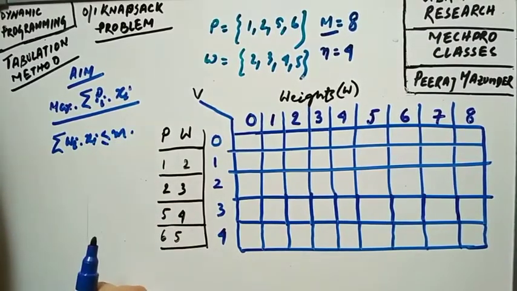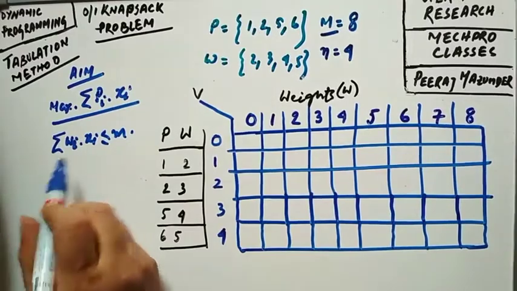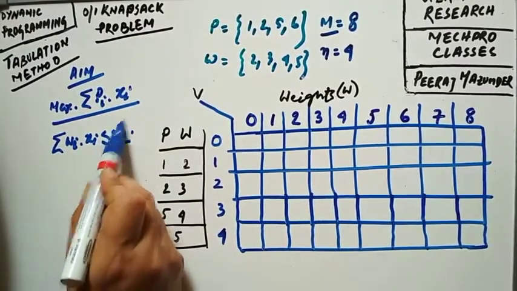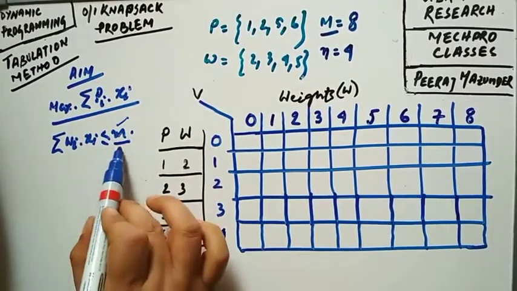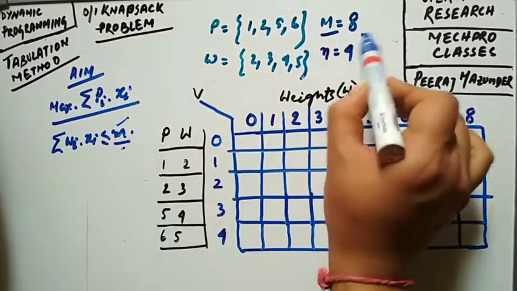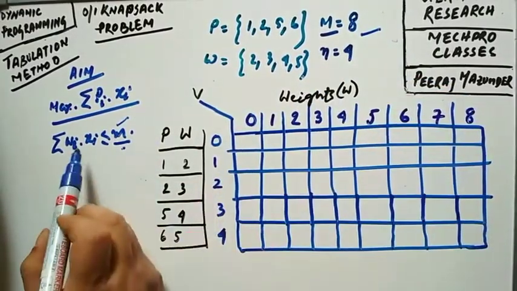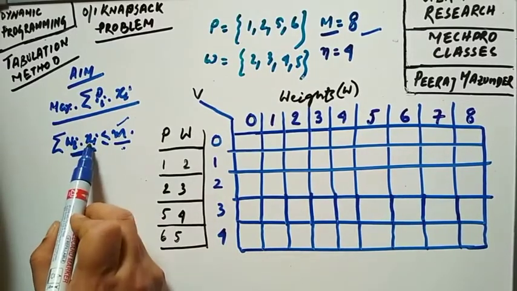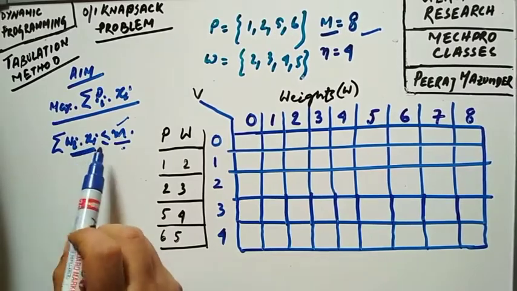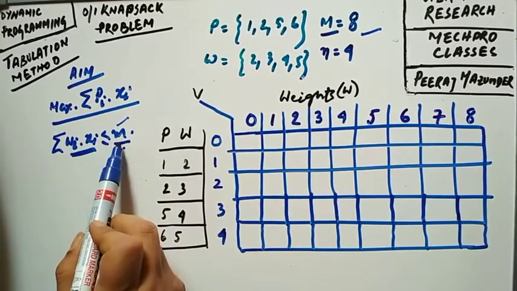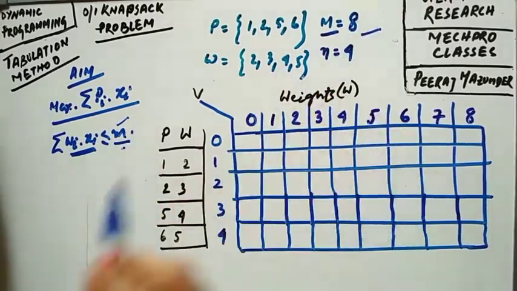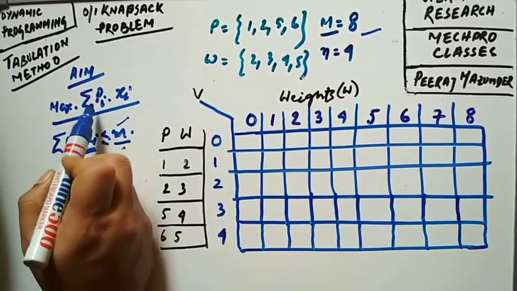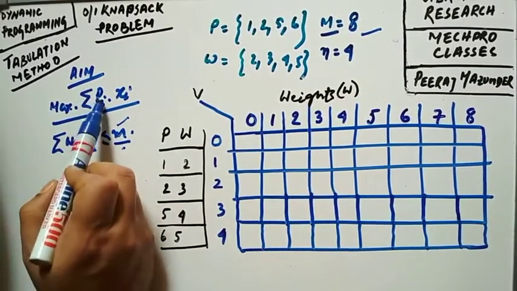This m is a constant as well, and here we have m equal to 8. So the summation of the products wi into xi will always be less than or equal to the maximum capacity. Our aim is to maximize the profit, so we have this pi into xi.